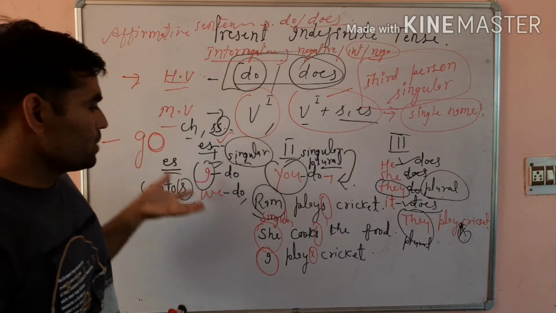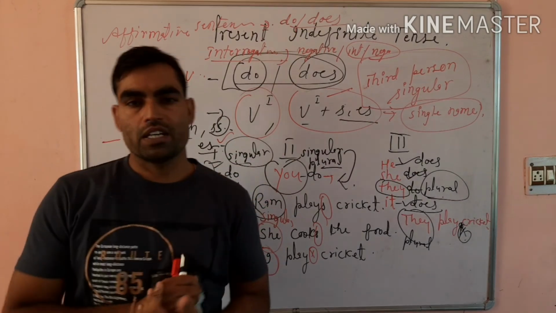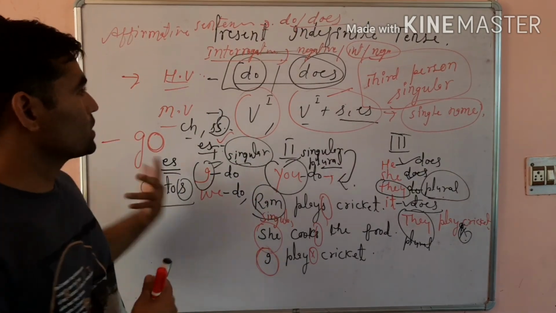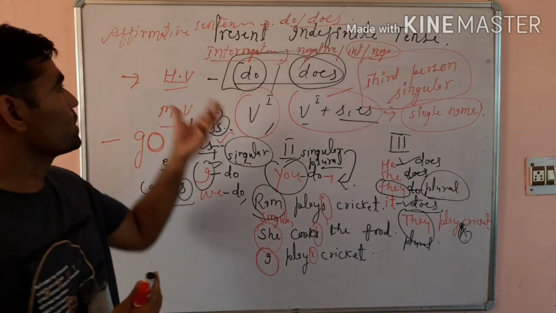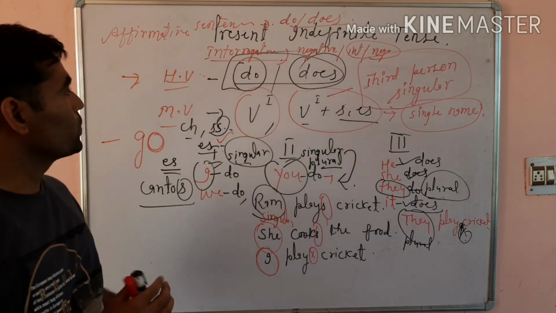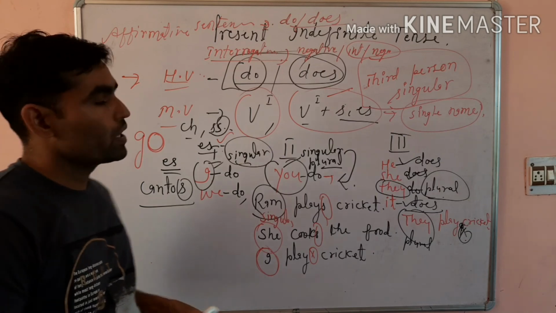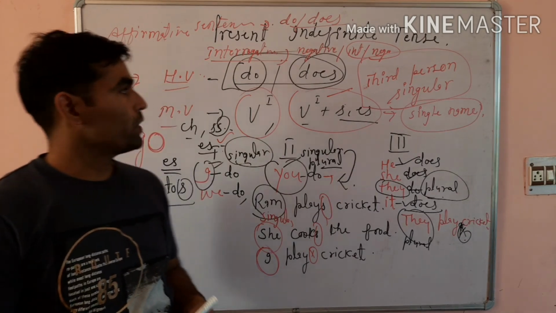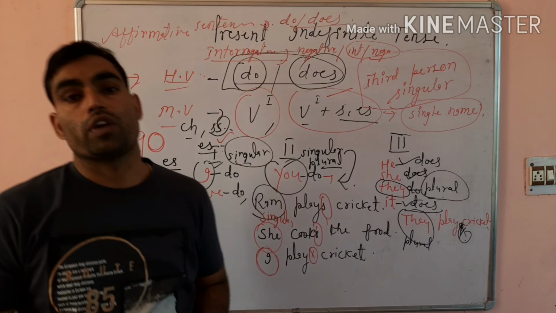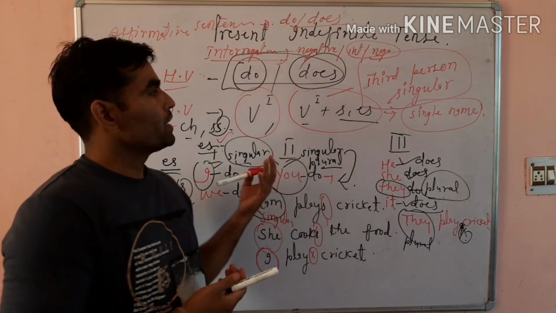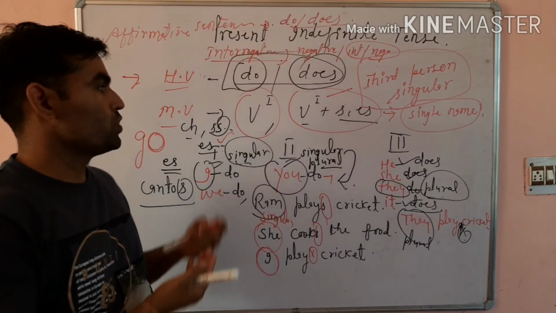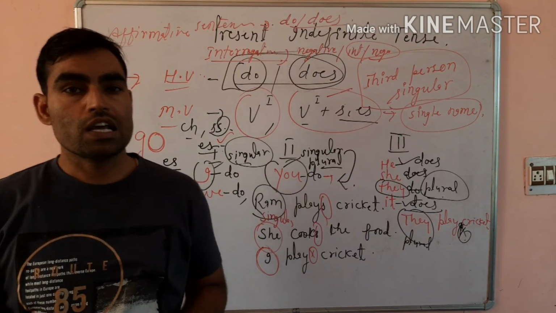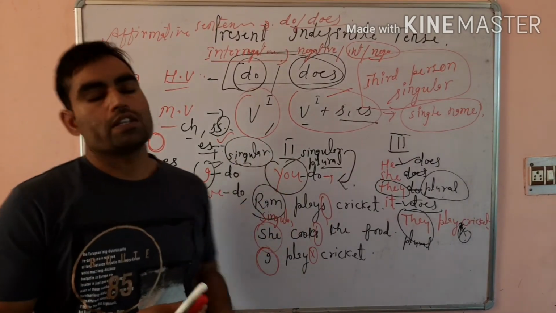So these are the basic rules of present indefinite tense. In further lectures we will discuss how to structure an affirmative sentence, and how to make interrogative, negative, and negative interrogative sentences, and where to use these tenses, where to use which verb, V first, do or does. Later on we will discuss it.